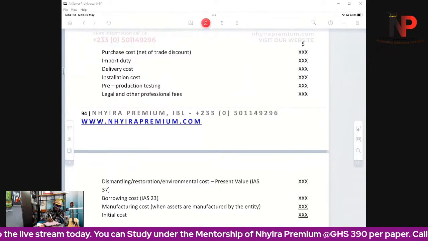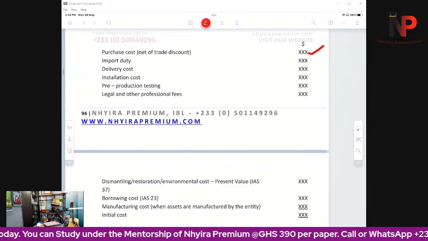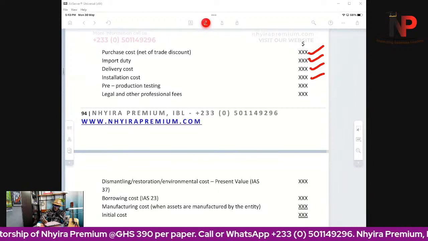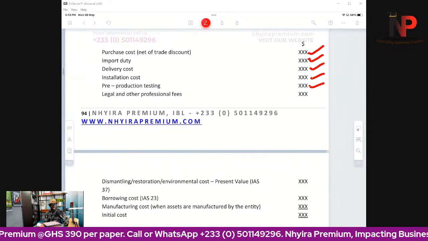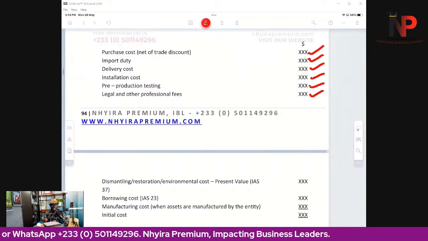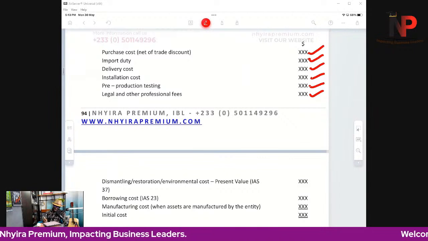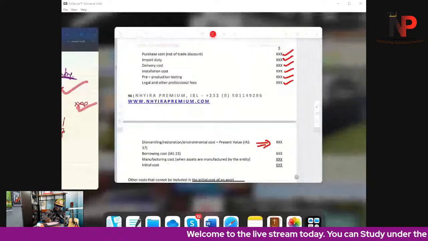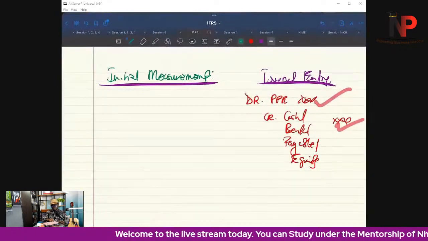So the purchase cost will come in. We've said that already. Import duties come, delivery costs come, installation costs come, pre-production testing comes in, legal and other professional fees will come in in that particular case. Then dismantling costs. Oh, this is where IAS 37 will be coming to town.